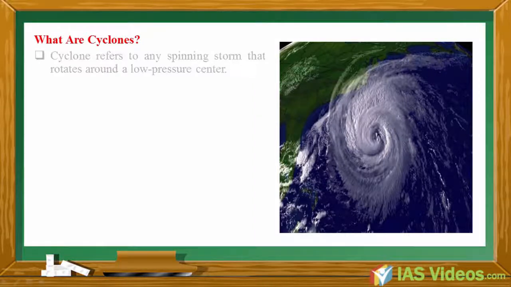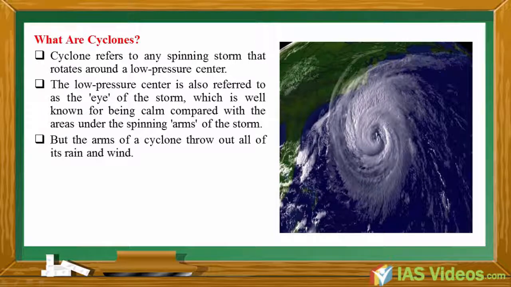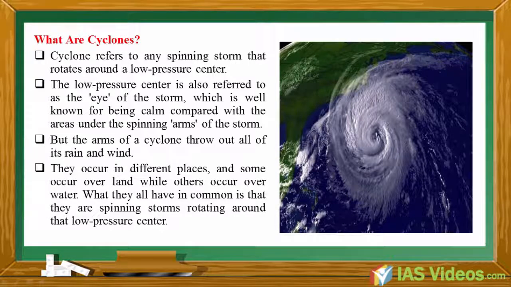What are cyclones? Cyclone refers to any spinning storm that rotates around a low pressure center. The low pressure center is also referred to as the eye of the storm, which is well known for being calm compared with the areas under the spinning arms of the storm. But the arms of the cyclone throw out all of its rain and wind. They occur in different places, and some occur over land while others occur over water. What they all have in common is that they are spinning storms rotating around that low pressure center.